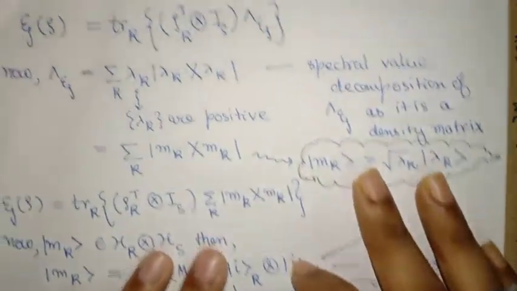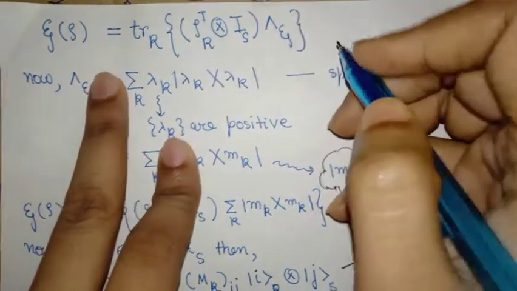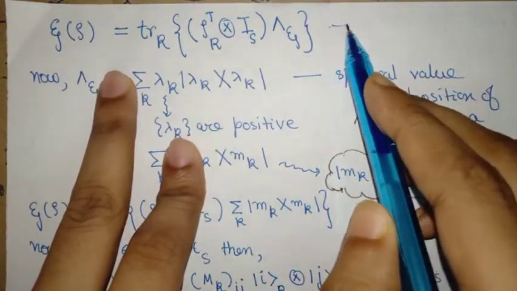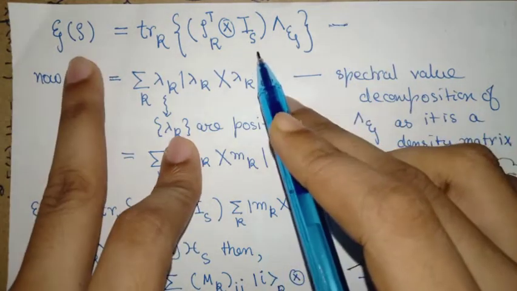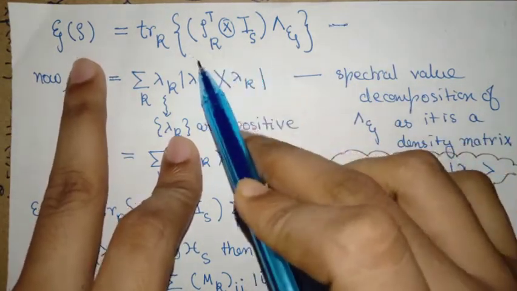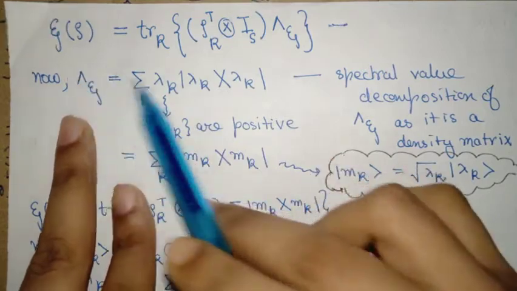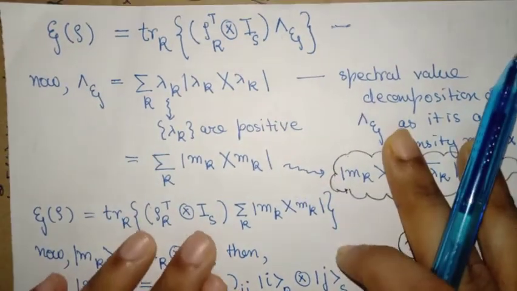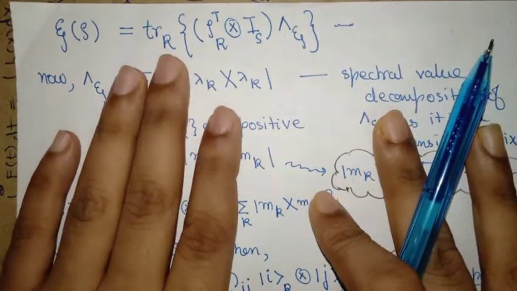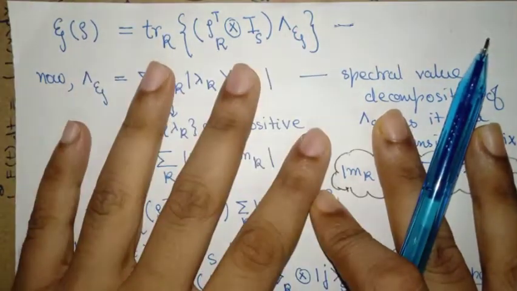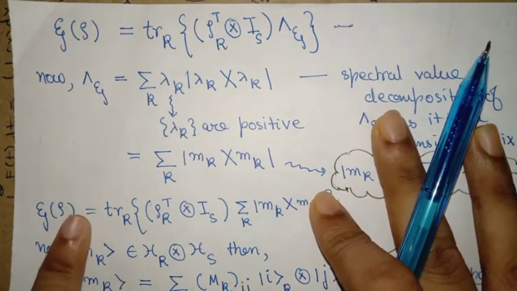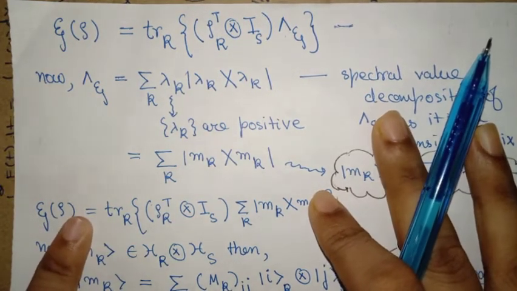So you see, this is the final result, and this is a very important result. This is the important relation: any quantum operation can be characterized by a Choi matrix, and the Choi matrix just required the system. The ancilla is just the same as the system Hilbert space, but it is just getting traced over or ignored finally. That's why it is called the ancilla.